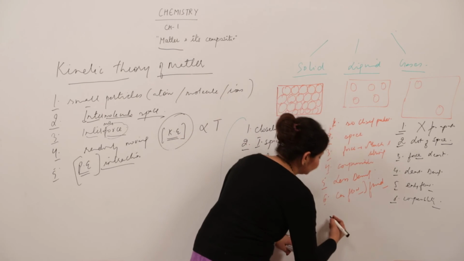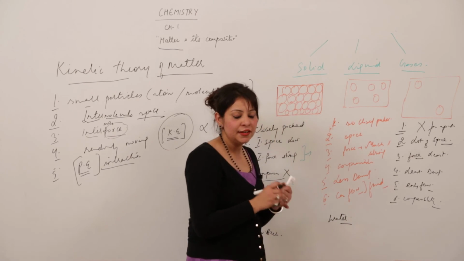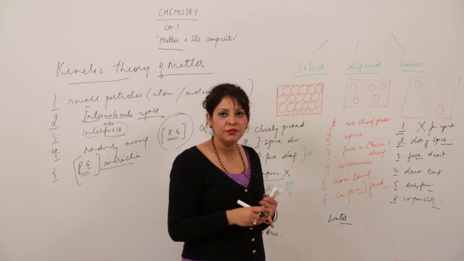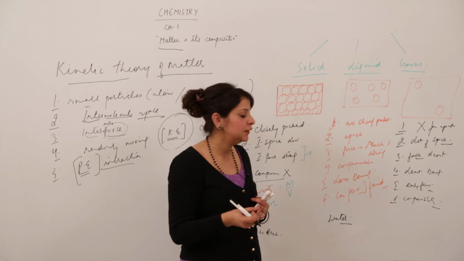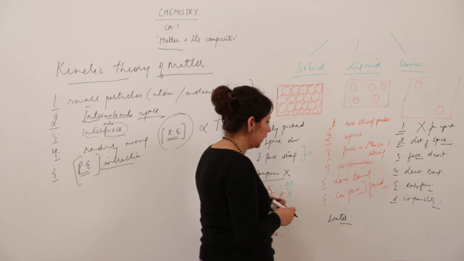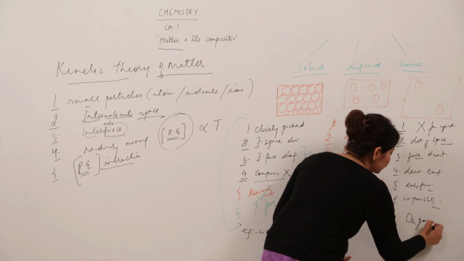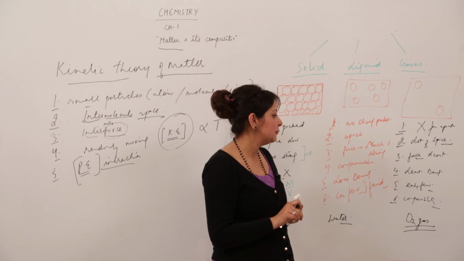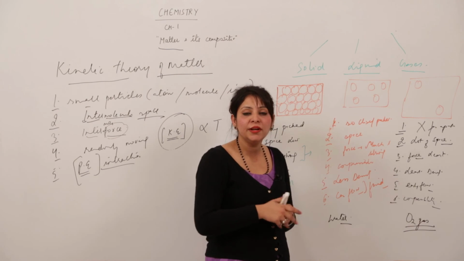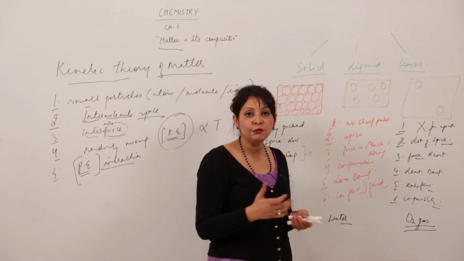And liquid, for example, we have water: no definite shape, definite volume, definite mass, less density as compared to the solid, can be compressed a little. And when we talk about the gas, for example, O2 gas: particles are far apart, intermolecular space maximum, force least, no definite shape, no definite volume, can be compressed and can flow.